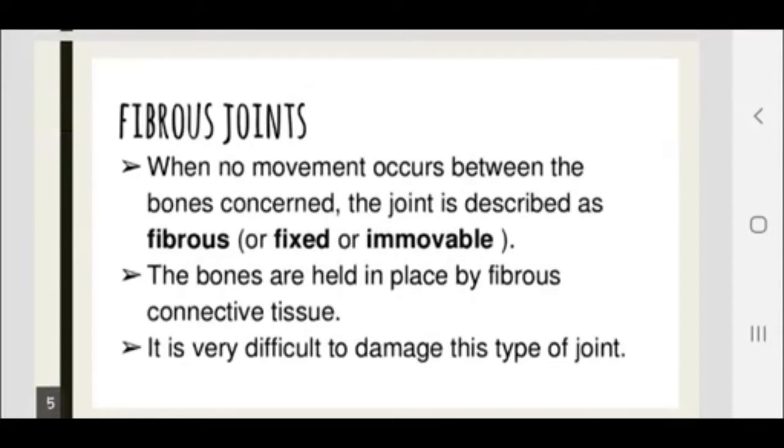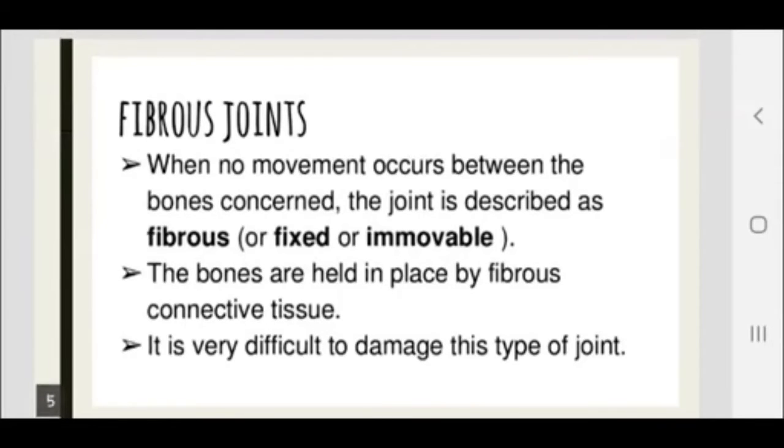immovable joints, that are also known as fibrous joints. When no movements occur between the bones concerned, the joint is described as fibrous or fixed or immovable. The bones are held in place by fibrous connective tissue.